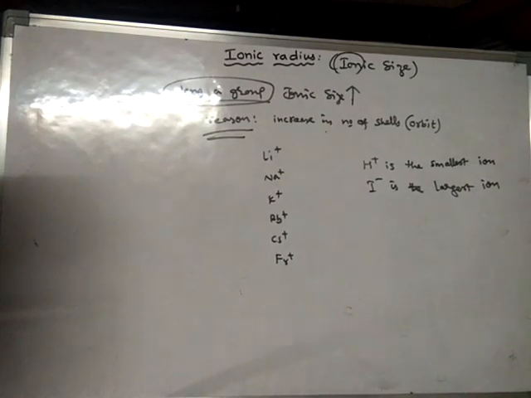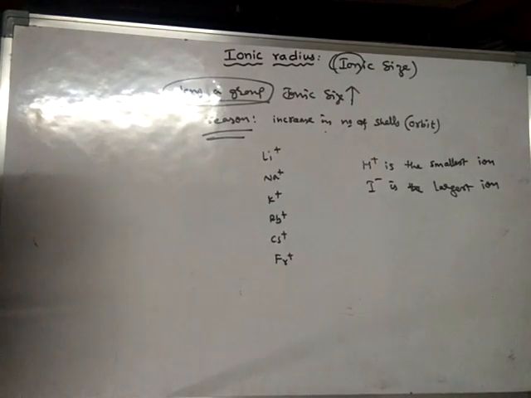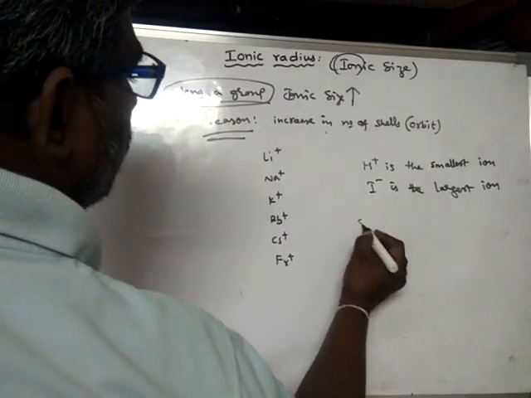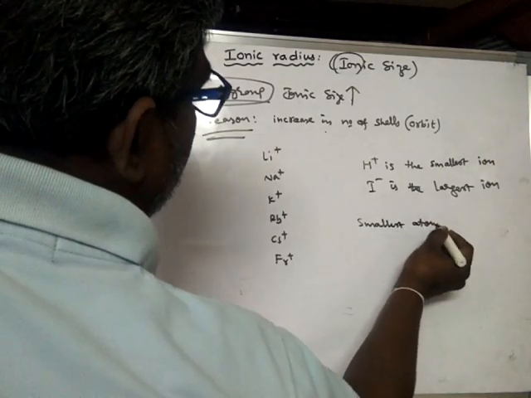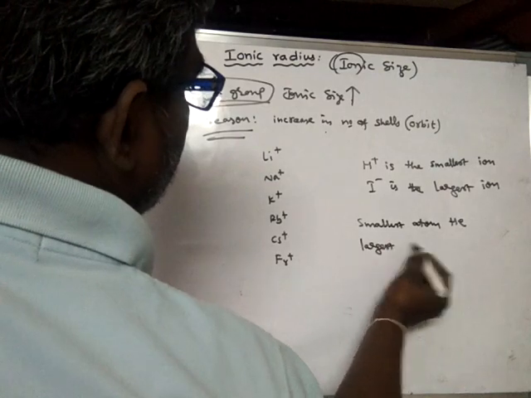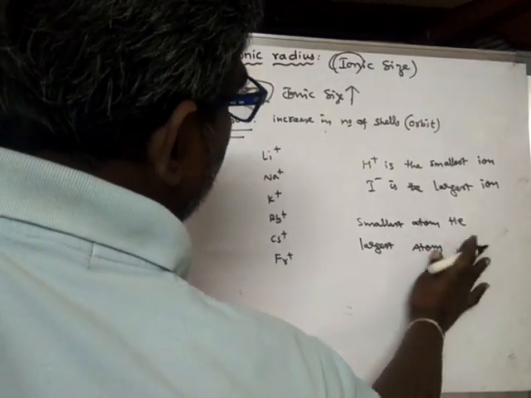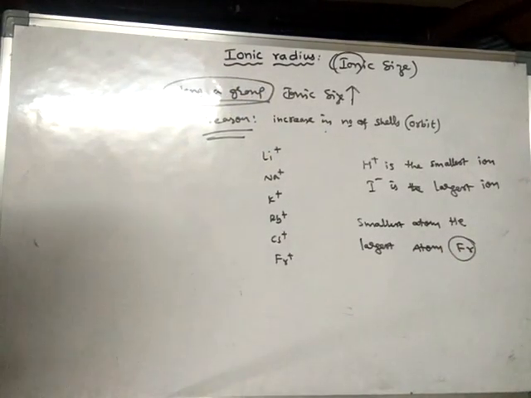And the smallest atom is what? Helium. The smallest atom is helium, and the largest atom should be francium, but francium is radioactive.